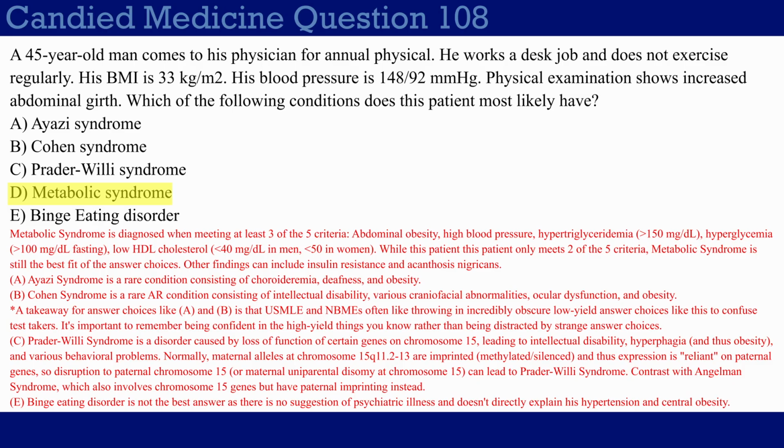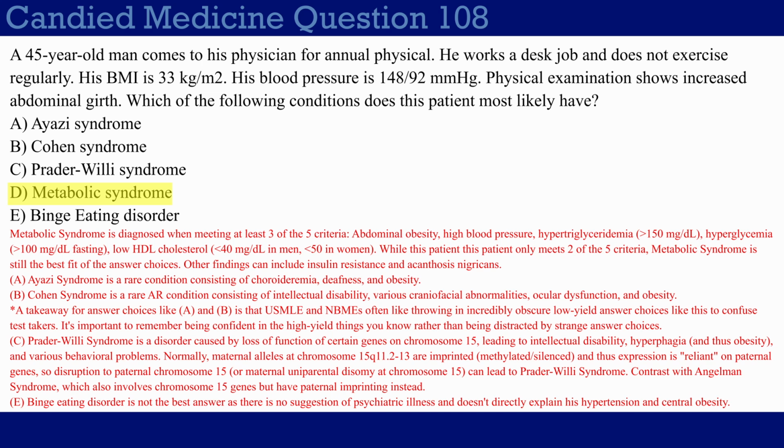So, as far as metabolic syndrome goes, sometimes in questions they'll also give you stuff like insulin resistance and acanthosis nigricans, which is basically you'll find spots of hyperpigmentation, typically around the neck or the armpit areas. And acanthosis nigricans itself is actually sort of an indicator of insulin resistance.